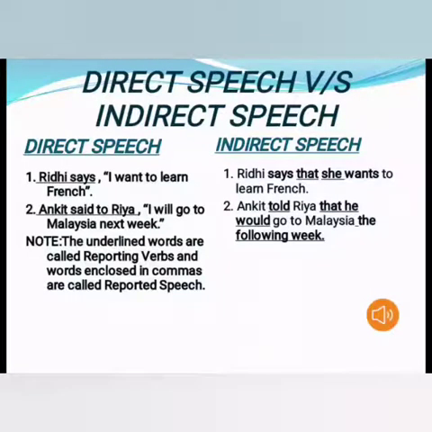The first example is here. Riddhi says, inverted commas begin, I want to learn French, full stop, commas close. Now this is direct speech as these words are directly spoken by Riddhi. Now see indirect speech. Riddhi says that she wants to learn French. Now her words are spoken by someone else and there is a little bit of change. Now you can see the changes.